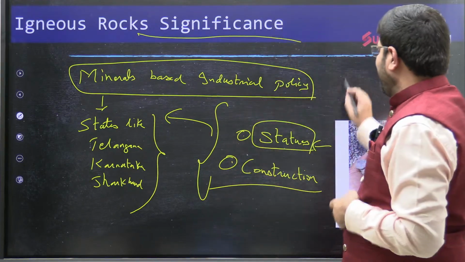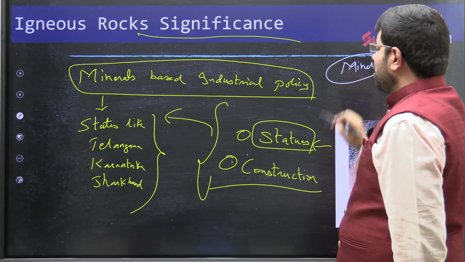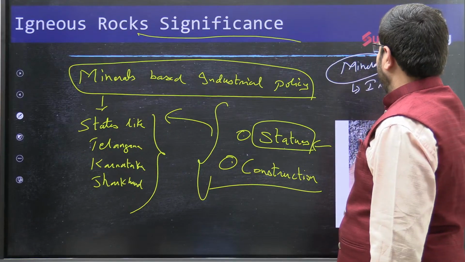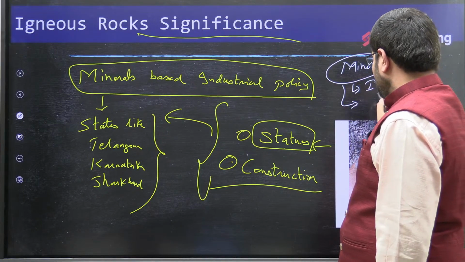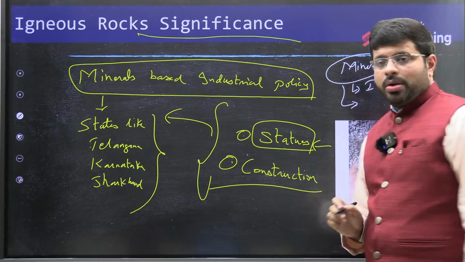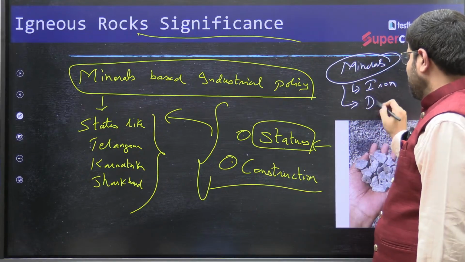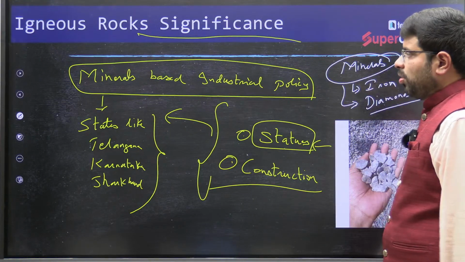So you find a wide variety of minerals, right? What are the minerals? We can talk about iron, and things like diamonds, which are available with this kind of rocks.